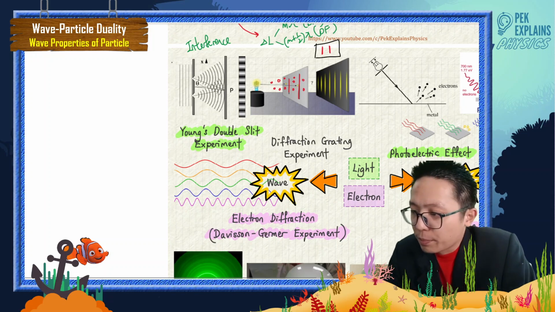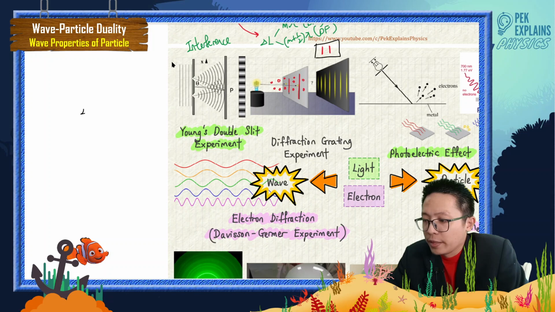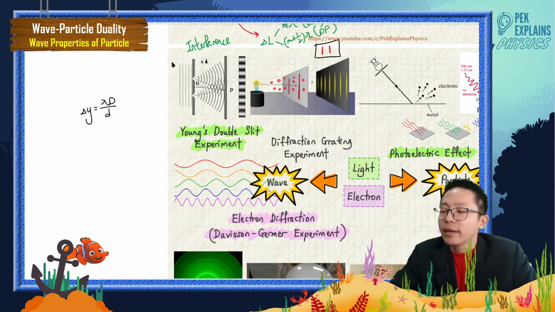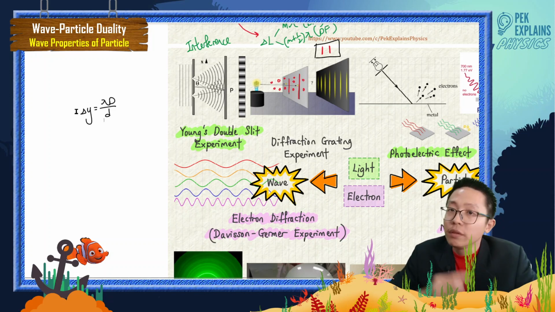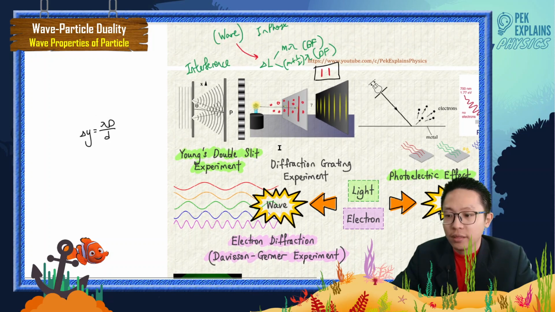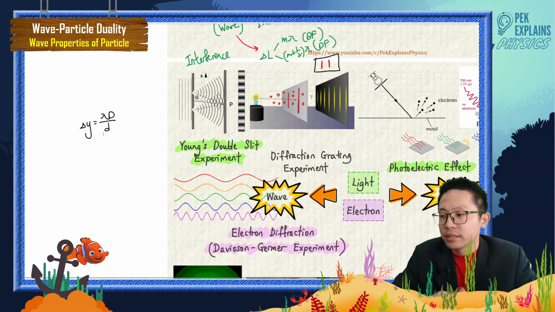We talk about the separation between fringes, which is delta y equal to lambda D over d, isn't it? Delta y is the separation between fringes. It depends on the wavelength. So light is a wave in this condition. Light is a wave. This is the red light, and this is the violet light.